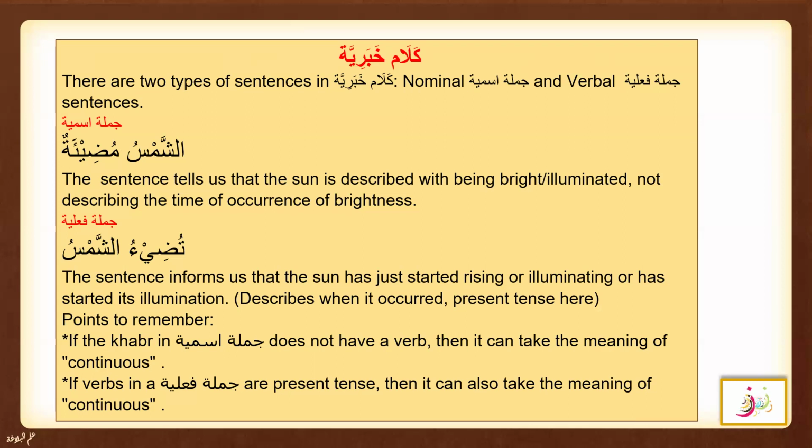Let's see the example for Jumla Ismiya. Ash-shamsu mudi'atun. The sentence tells us that the sun is described with being illuminated or brightened. So it is not describing time, or it doesn't show any kind of occurrence of the brightness. So this is not time bound. So it is a Jumla Ismiya, where this is a Mubtada and Khabar. You know that Jumla Ismiya has two components, Mubtada and Khabar.